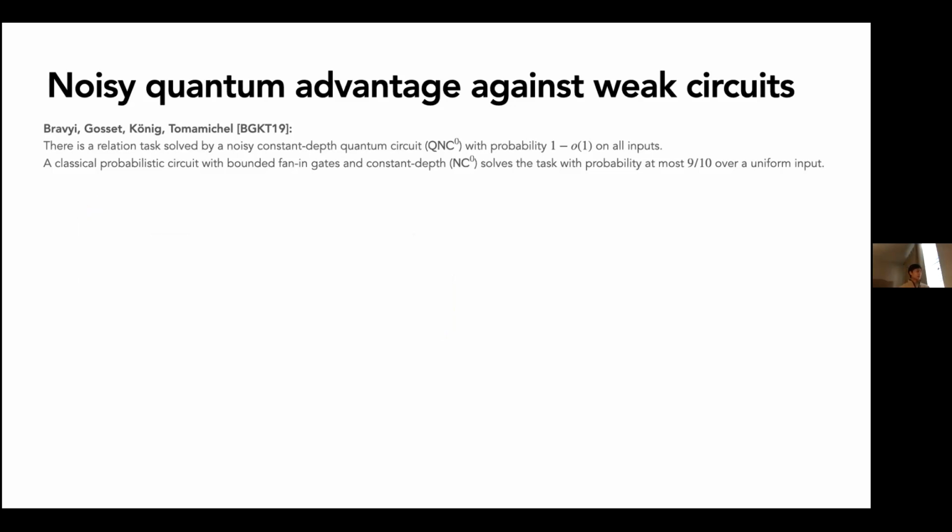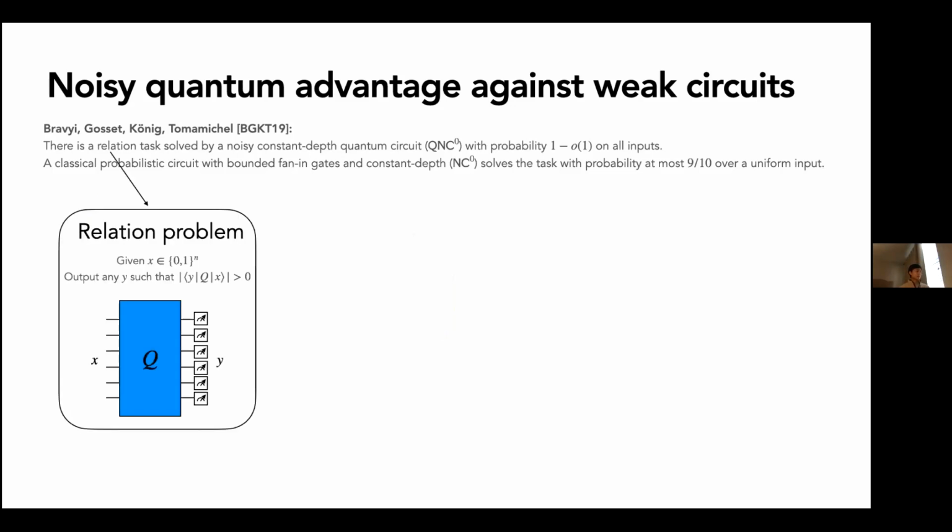Okay, so in particular, I'll focus in on a relation task first. One way you can define this relation task is by, given some input x, you have some constant depth quantum circuit Q. And in this case, it's actually just a constant depth Clifford circuit. And the task is to simply output any y that appears with non-zero probability when you measure in the computational basis at the end of the circuit. So almost by definition, if we have a noiseless quantum circuit of constant depth, we can solve this task. We literally just run the circuit Q and output y.